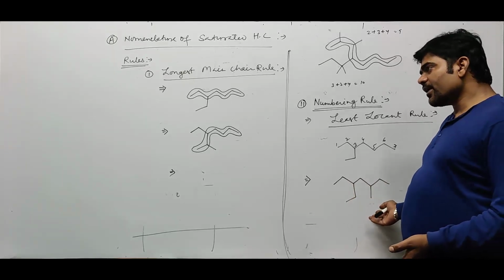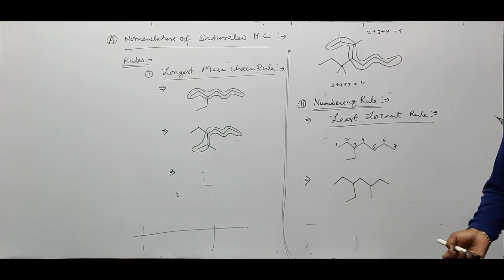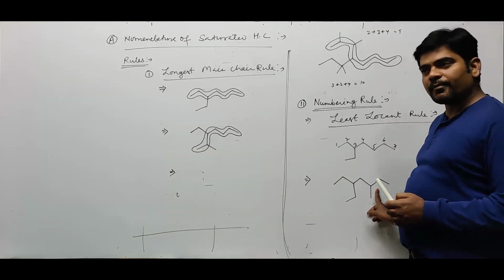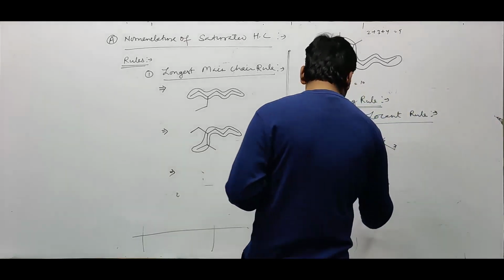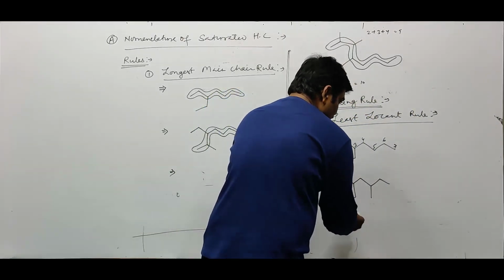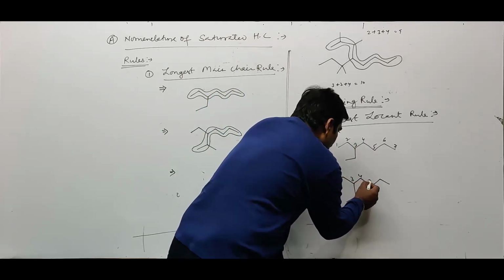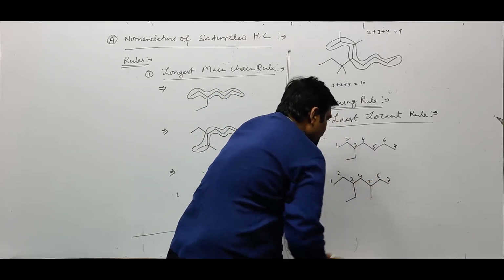Alphabetically, how can we give the preference? According to the first letter of their name. Ethyl starts from E, methyl starts from M. So E comes earlier than M. So numbering must be given from this side, 1, 2, 3, 4, 5, 6, 7.